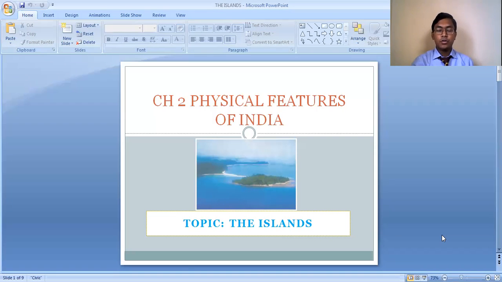So as we all know, islands are actually land masses which remain surrounded by water on all sides. Okay, islands are actually the land surface which remains covered with water bodies on all the sides. So in our country, we have two island groups. One lies in the Bay of Bengal and another one in the Arabian Sea. So we will have a detailed study about these two island groups of India.